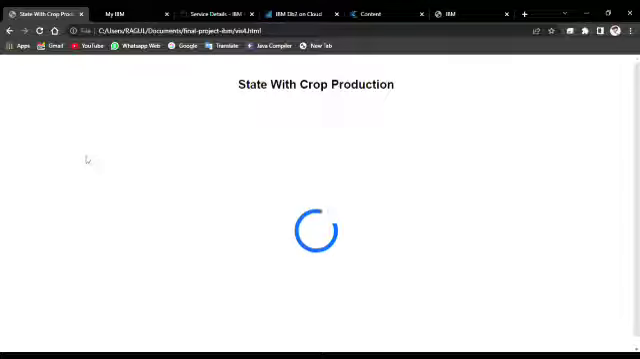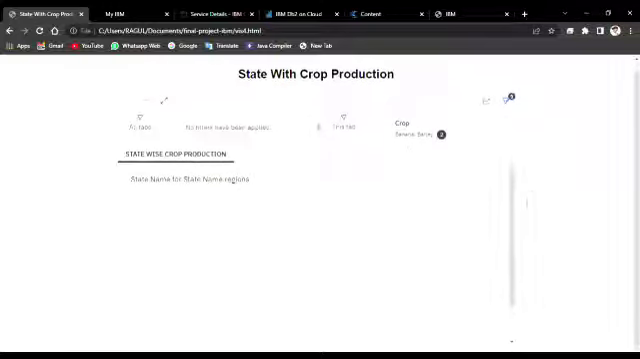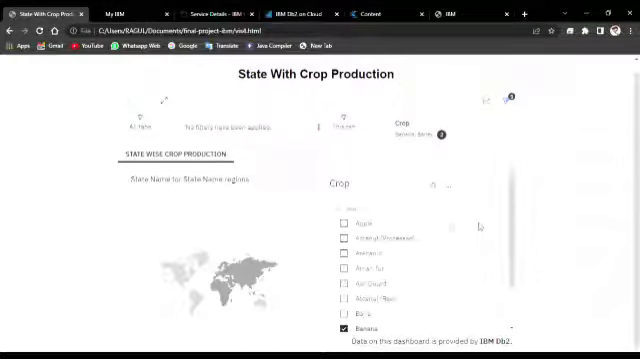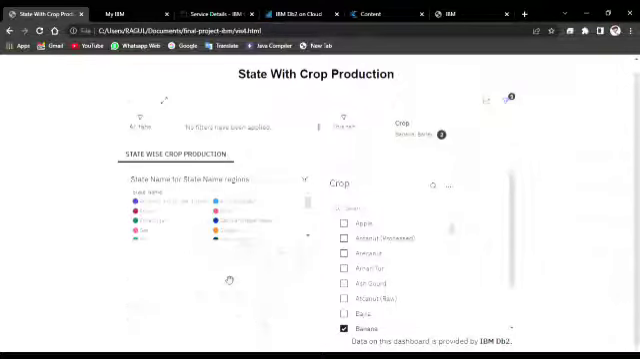We have to wait for that because it loads from the IBM DB2. This is based on the state-wise types of crops that can be yielded. If we click on banana, we can see all the states that grow banana, and it will be displayed like that.